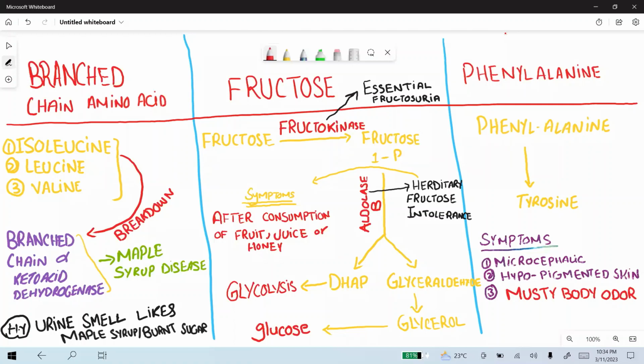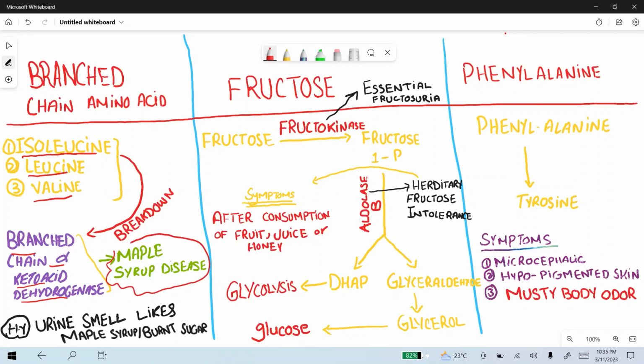The branched chain amino acids like isoleucine, leucine, and valine are normally broken down by the branched chain alpha ketoacid dehydrogenase enzyme. If this enzyme is dysfunctional or decreased, it will lead to maple syrup urine disease.